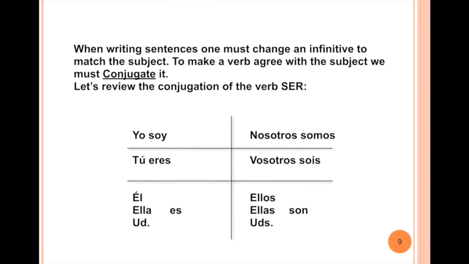When we write a sentence, we have to change the infinitive to match the subject. To make a verb agree with the subject, we have to conjugate it. We've been using the conjugations of ser a lot so far, so let's review those. Soy, eres, es, somos, sois, and son.